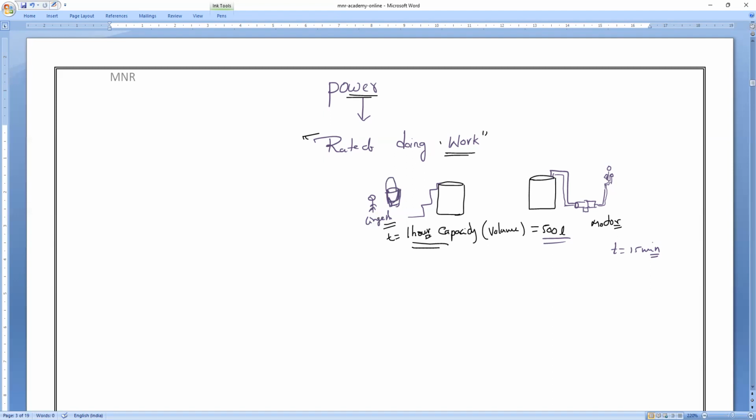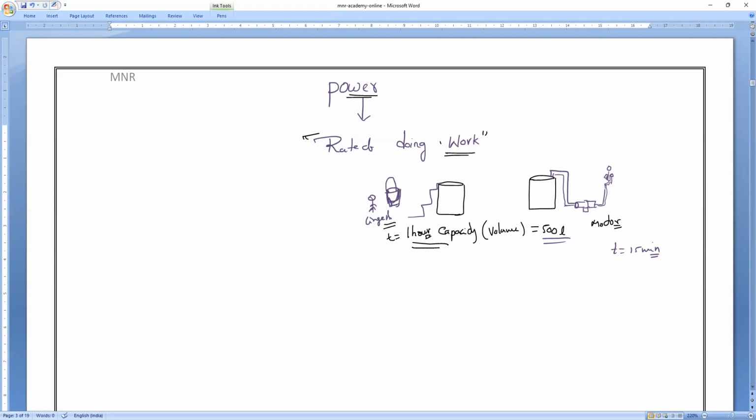But what is the only difference? Has anybody noticed it? What is the difference between Lingesh and Mr. Motor? Time. Mr. Lingesh takes 1 hour to fill the tank, and Mr. Motor fills the tank within how much time? 15 minutes. Someone said it is based on the amount of power supplied, sir.